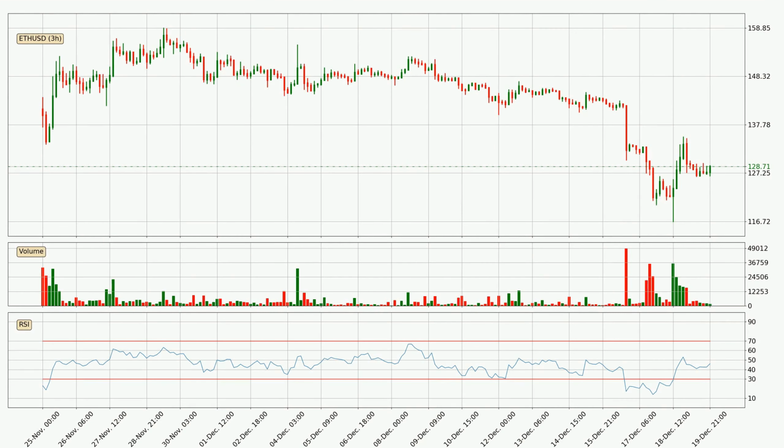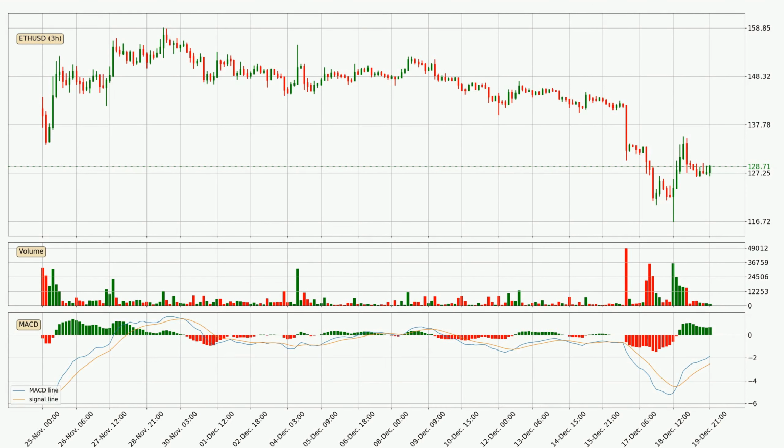Jumping to the 3-hourly Relative Strength Index, the current 3-hourly RSI is at 46, so there are currently no signs of the crypto being overbought or oversold. Jumping to the 3-hourly MACD, the MACD line is above the signal line, which shows that the current trend is on the upside. As we can see from the MACD histogram, the momentum is indecisive at this moment.